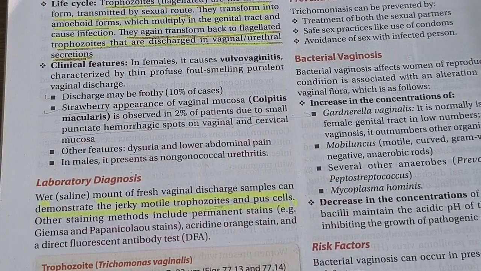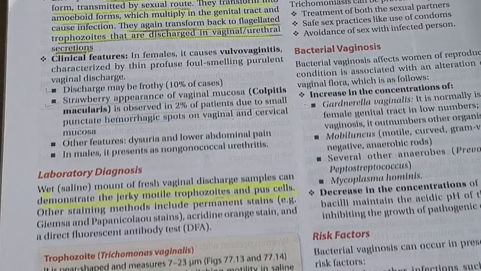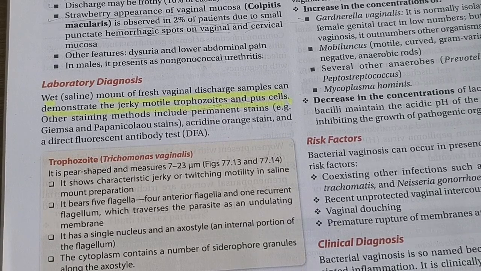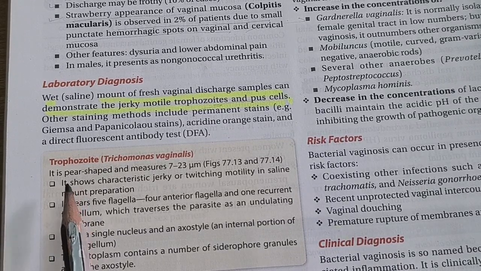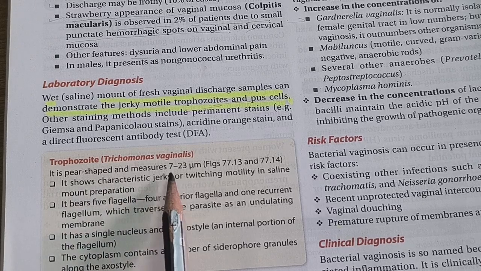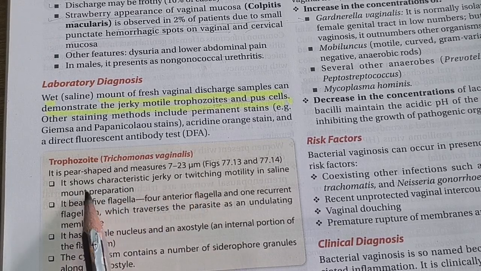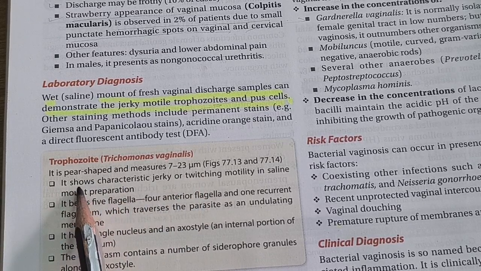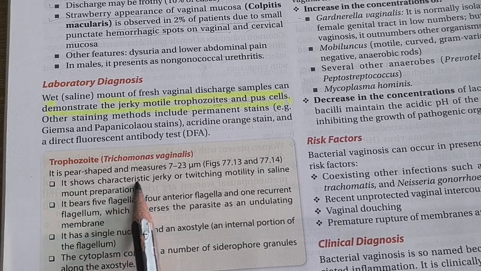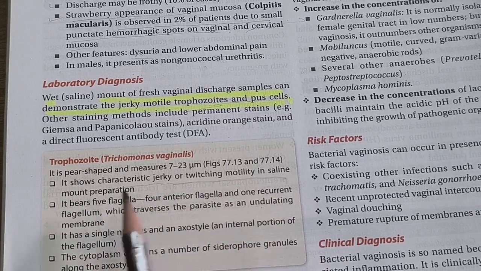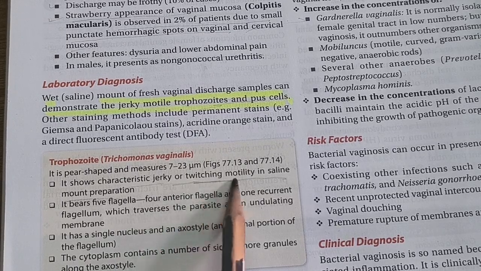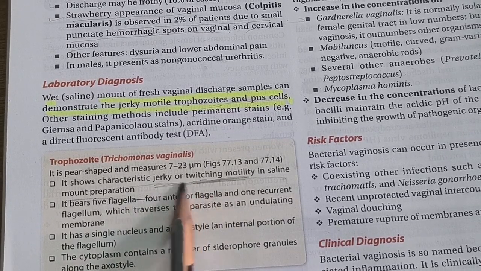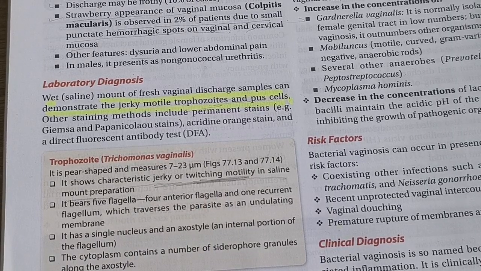Now, that is not about the morphology, it is about the motility. You can see that it is a trophozoite. It is pear shaped and measures 7 to 23 micrometers, and this trophozoite shows the characteristic jerky and twisting motility in a saline mount preparation.